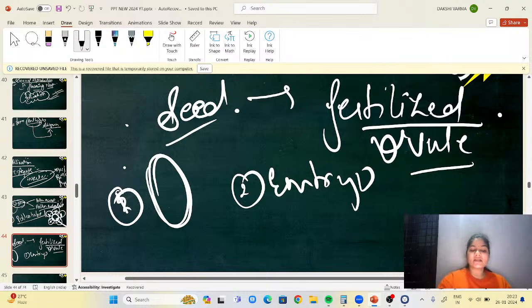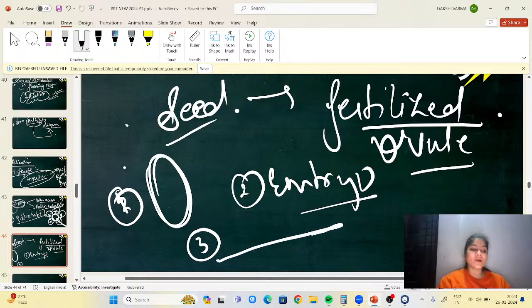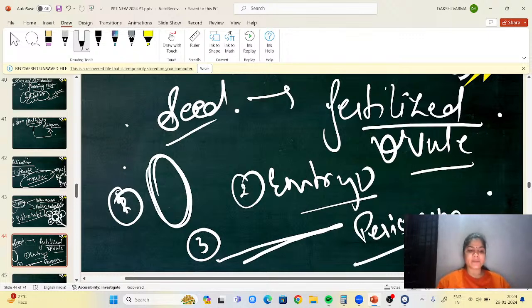Third point is that it can have endosperm or it may not have. In some seeds, for example black pepper, what do we have? We have perisperm.